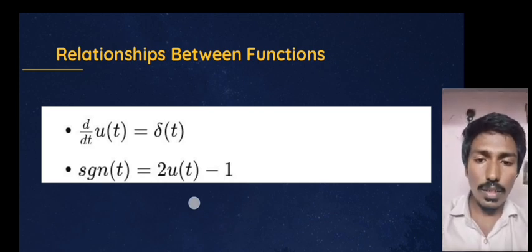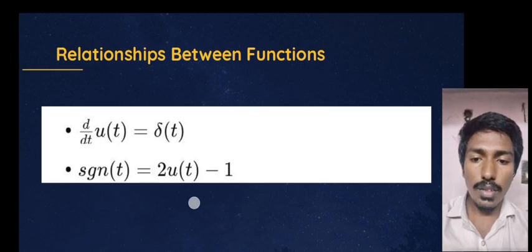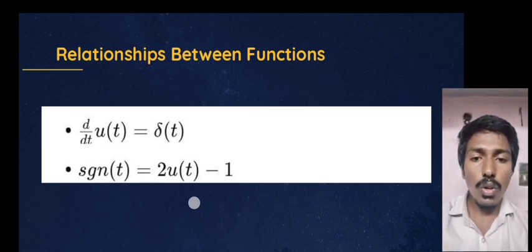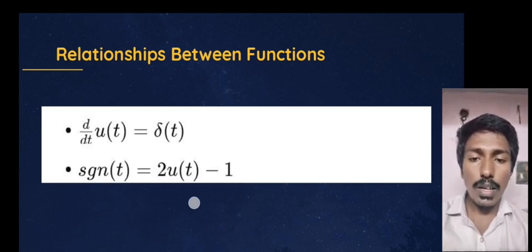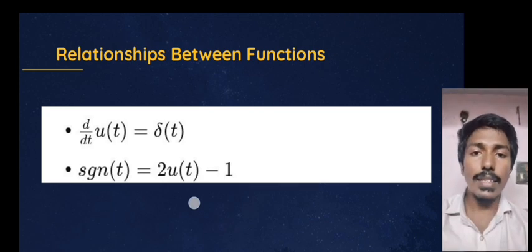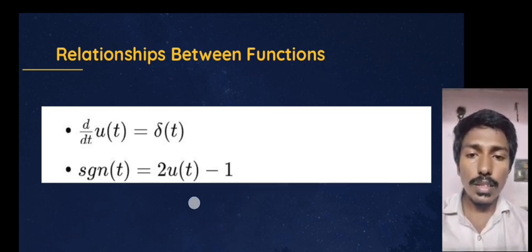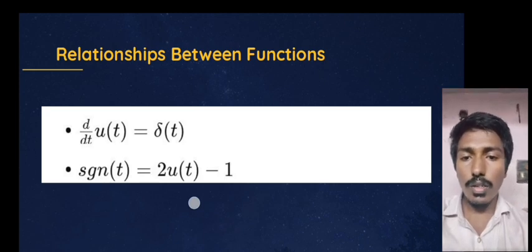Again, signum of t is equal to 2u of t minus 1. From this relation we can find any signal. These are relations between three signals, and these three signals are basic blocks of signals and systems. These three are singularity functions.